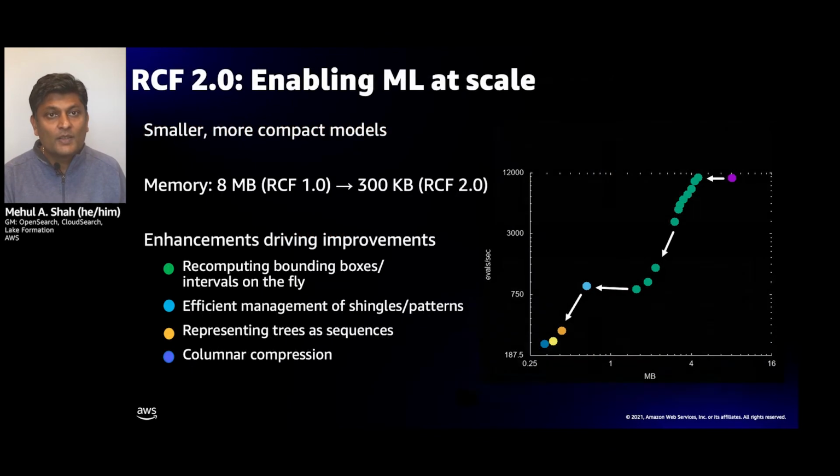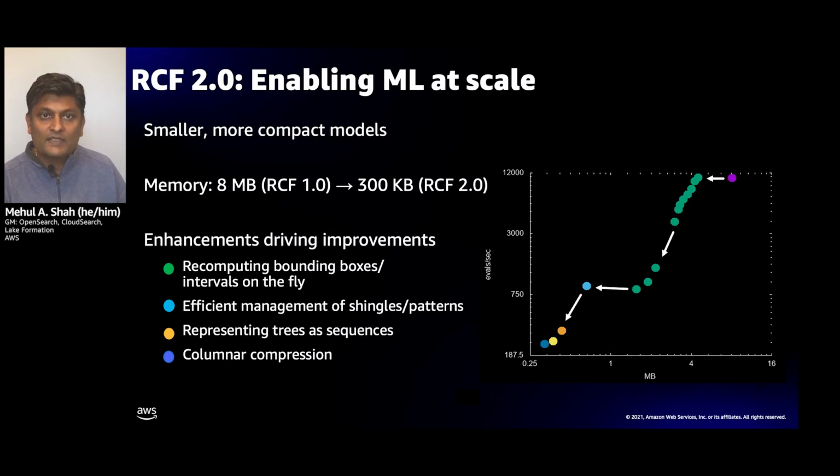How does this work? Well, we made a very simple trade-off. If you look at the random cut forest model for every detector, the average memory size is about 8 megabytes. And if you have millions and millions of entities, it wasn't going to scale. So we had to drop and we had to compress the summary structure as much as we could.